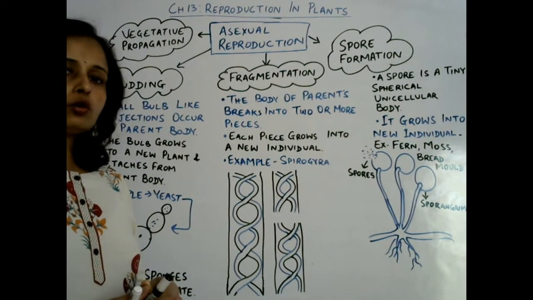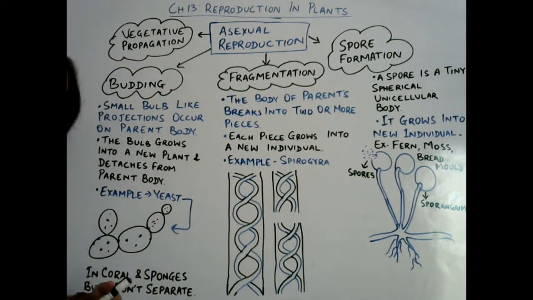So this is how asexual reproduction takes place through a single parent only. In a single parent only, this mode of reproduction takes place. Okay, now you look at the screen.